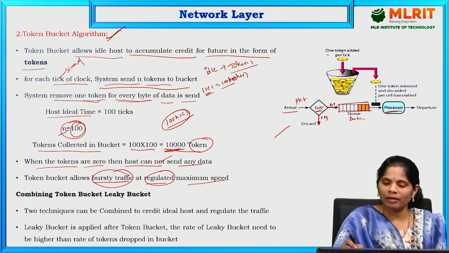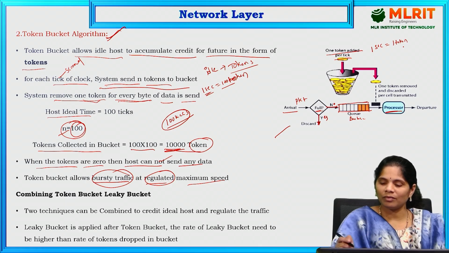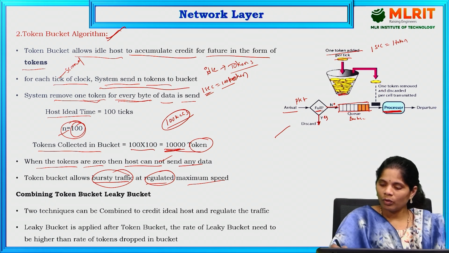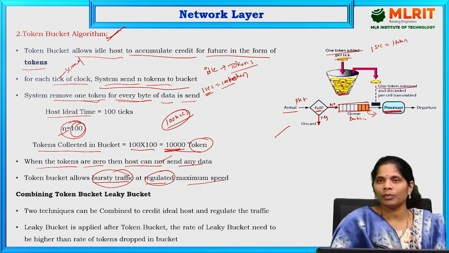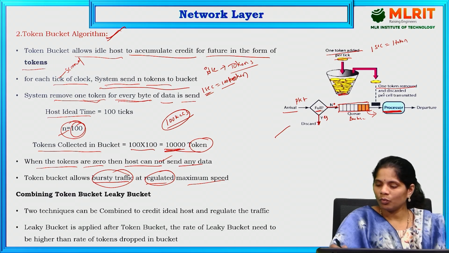Here 1 token is added per tick. Per tick means per second; for 1 second, we add 1 token into this particular bucket. Whenever the process runs, 1 token is going to be removed. Only after getting the token, 1 token is removed, and only then is the packet collected from the queue. Whenever the token is there, only then the packet is collected from the queue.